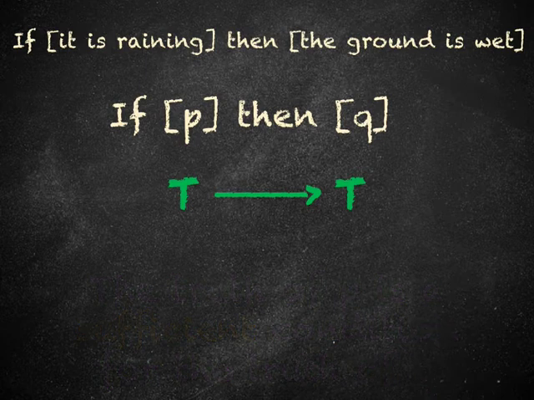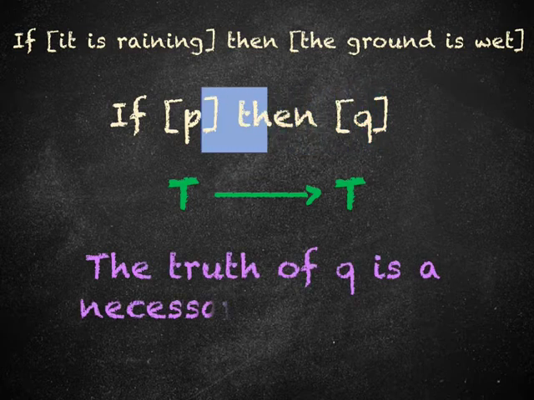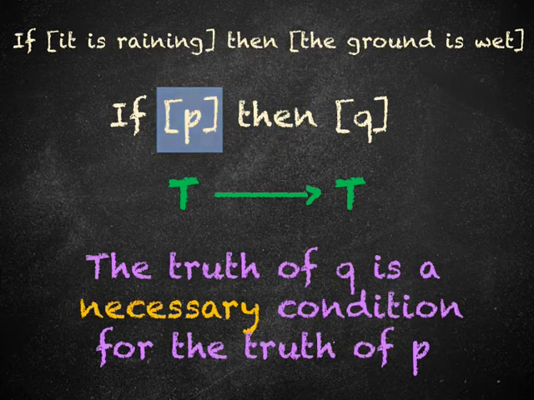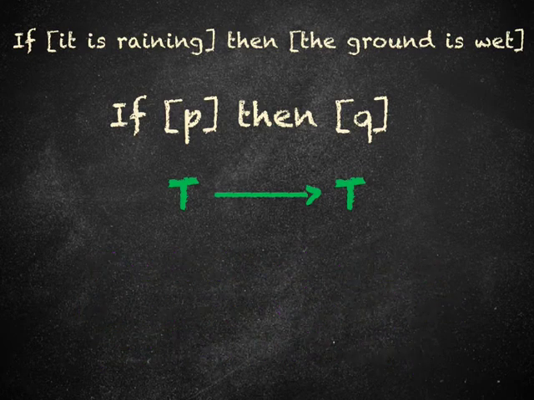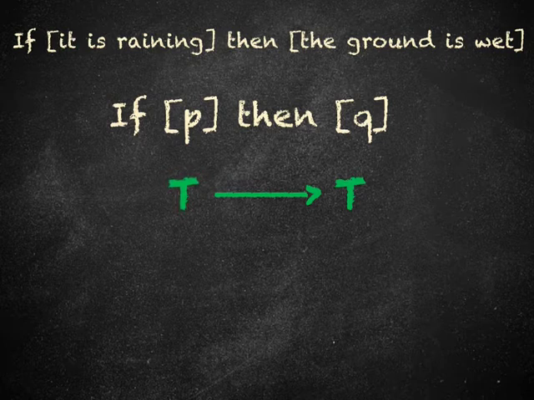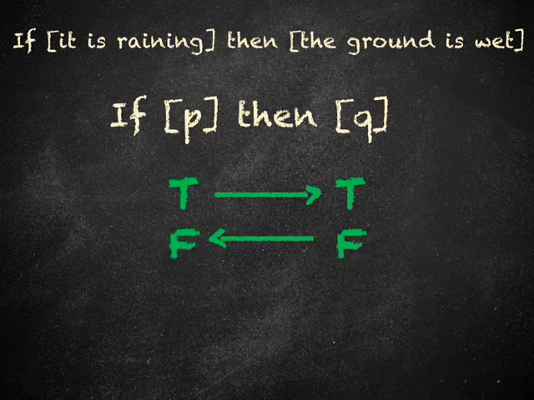In a similar way, the conditional sentence is claiming that Q being true is a necessary condition of P being true. It is claiming that there are no possible circumstances where P is true but Q is false. We have said that the conditional sentence is claiming that, if the antecedent is true, then so is the consequent. However, if the conditional sentence is true, then there is something else we can say. If Q is false, then P must also be false. This isn't so obvious, but it has to be.